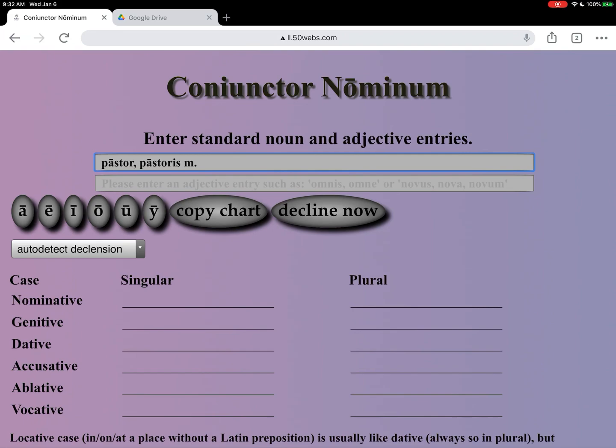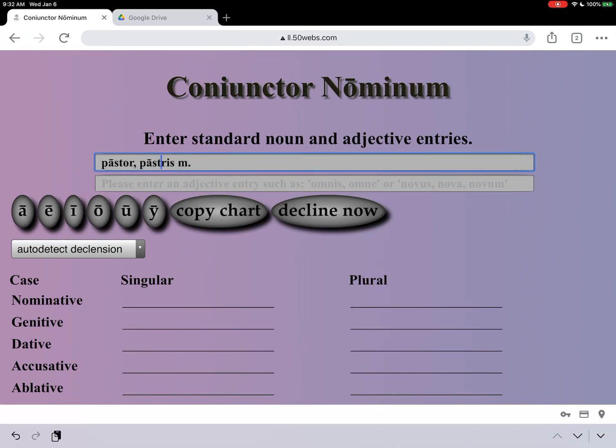Now, I need to fix that. Pastoris should have a long O. Let me fix that. Okay. So yeah, that is one thing to note here.